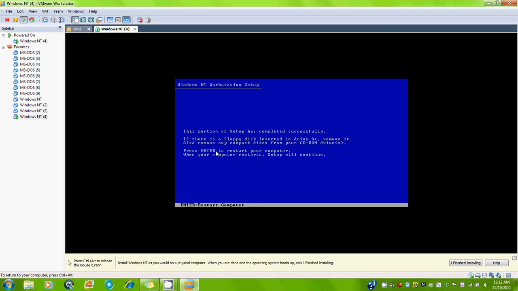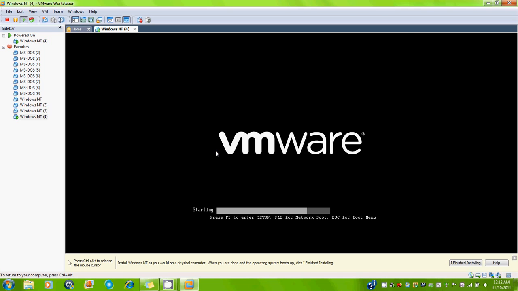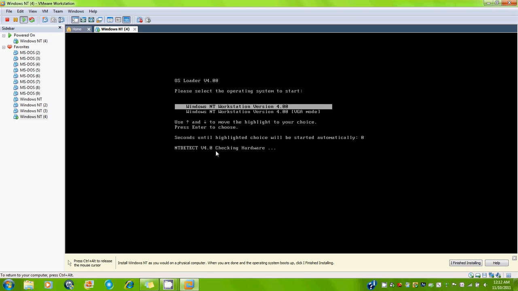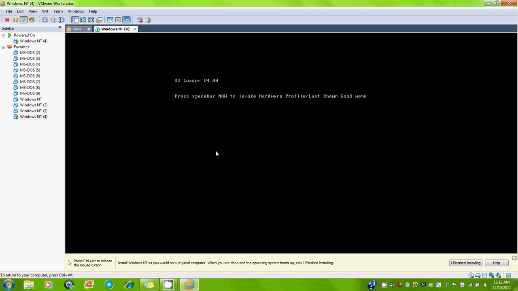Alright, I'm going to push Enter to restart the virtual machine. I'm going to push Enter again to start Windows NT Workstation version 4.0. Let it load.